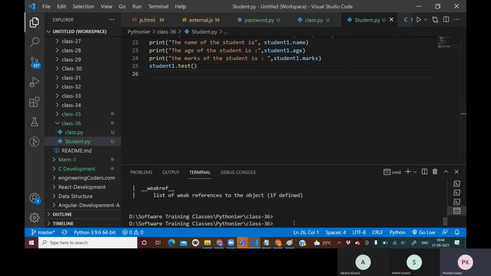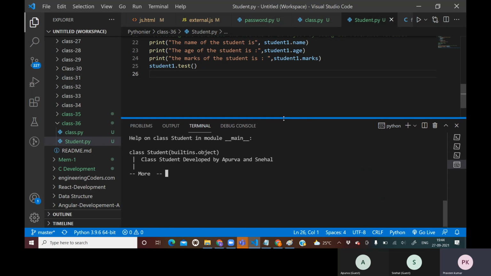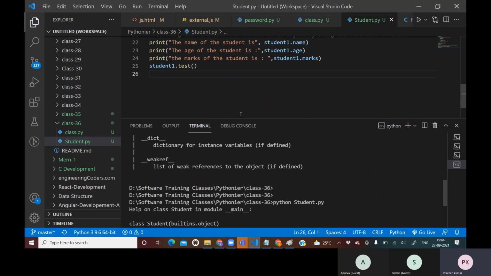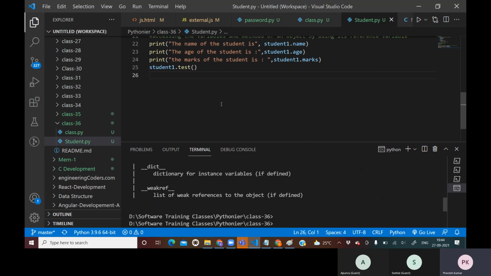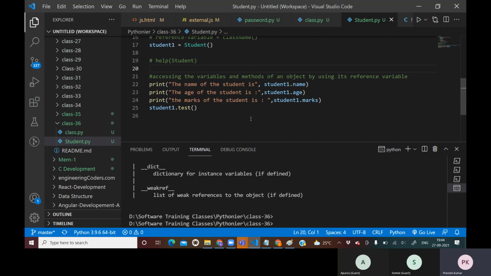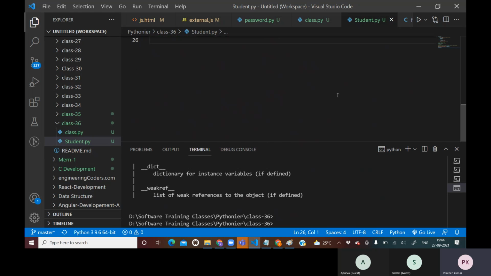So let me run this program. I will come here and say python student.py. It's giving something. Let me comment this. Several prints I have used, so it is student.py. Accessing a student, perfect. Let me run again.